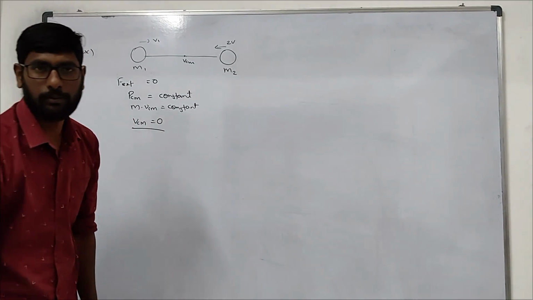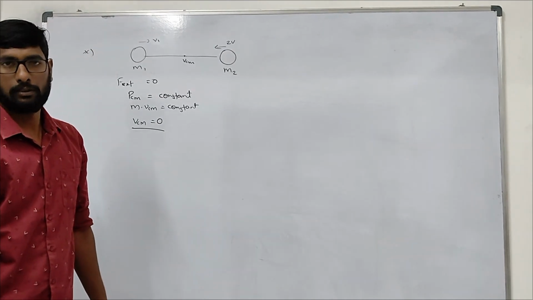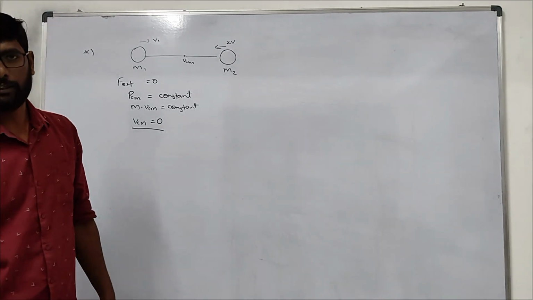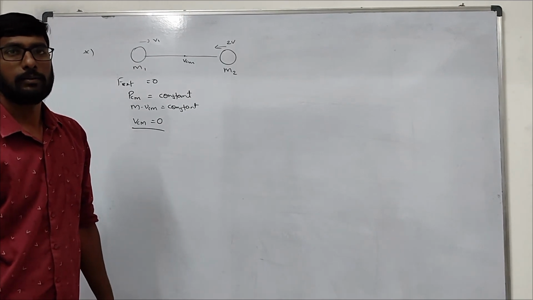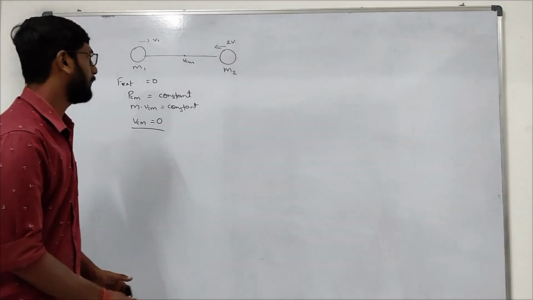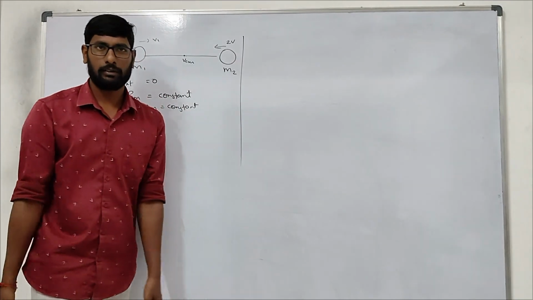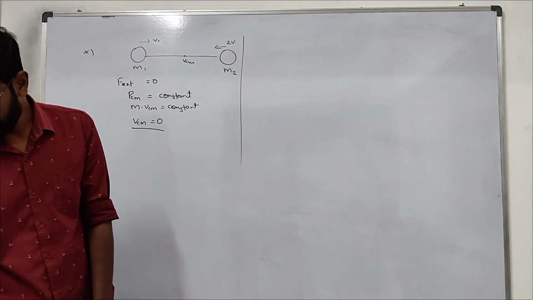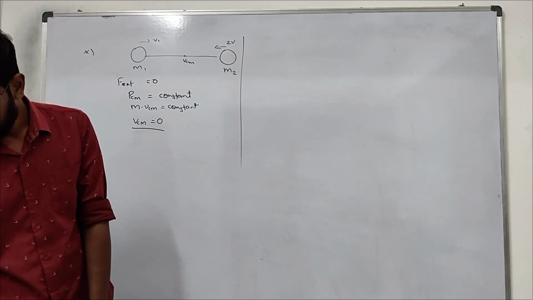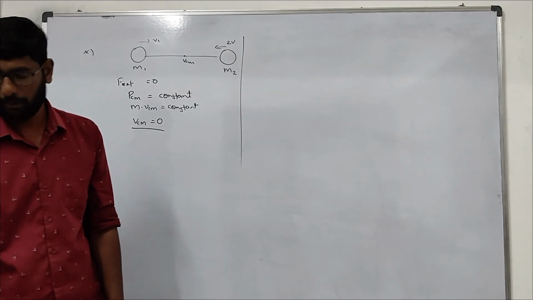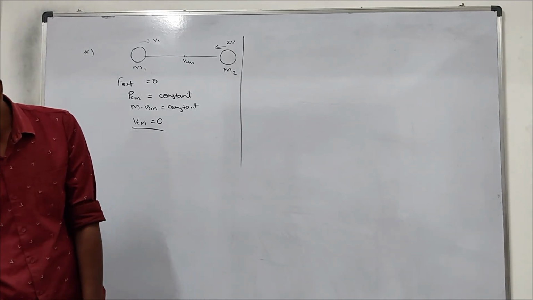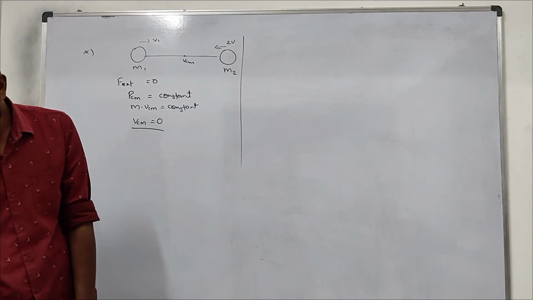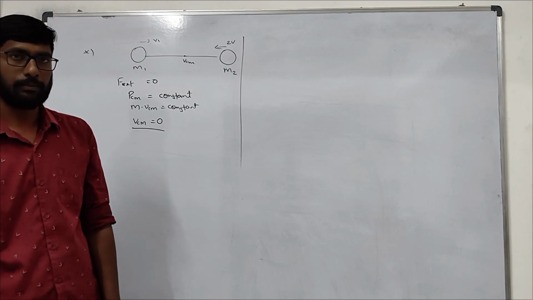You see the next question. Level 1, part 2, motion of center of mass. Okay, I will read the question. You can hear. The question is: a bomb of mass 9 kg explodes into two pieces of 3 kg and 6 kg. It explodes into two different parts, 3 kg and 6 kg. The velocity of the 3 kg piece is 16 meter per second. Find the kinetic energy of the 6 kg piece.